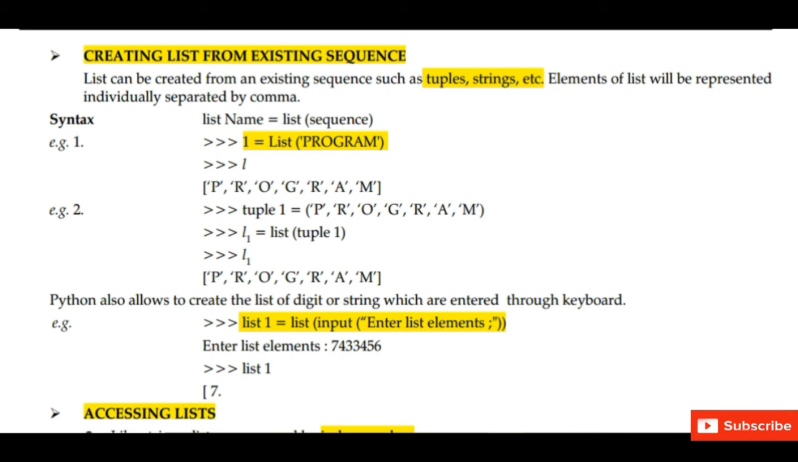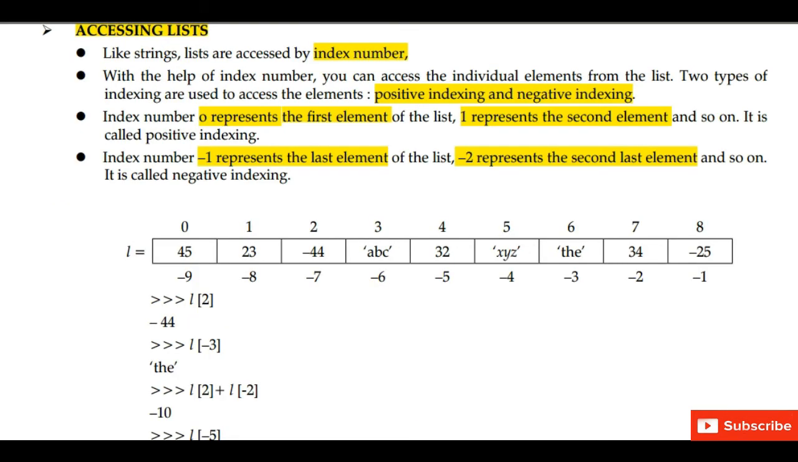We can also let the user input the list elements. Python also allows us to create list of digit or strings which can be entered through keyboard. So user can enter the elements of the list. How can we access the elements in the list? List can be accessed by index number. With the help of index number, you can access the individual elements from the list.